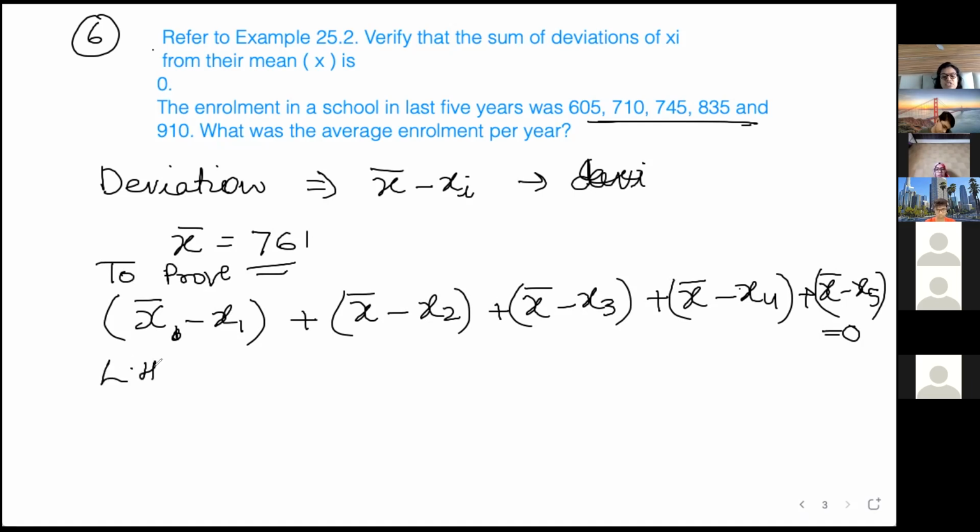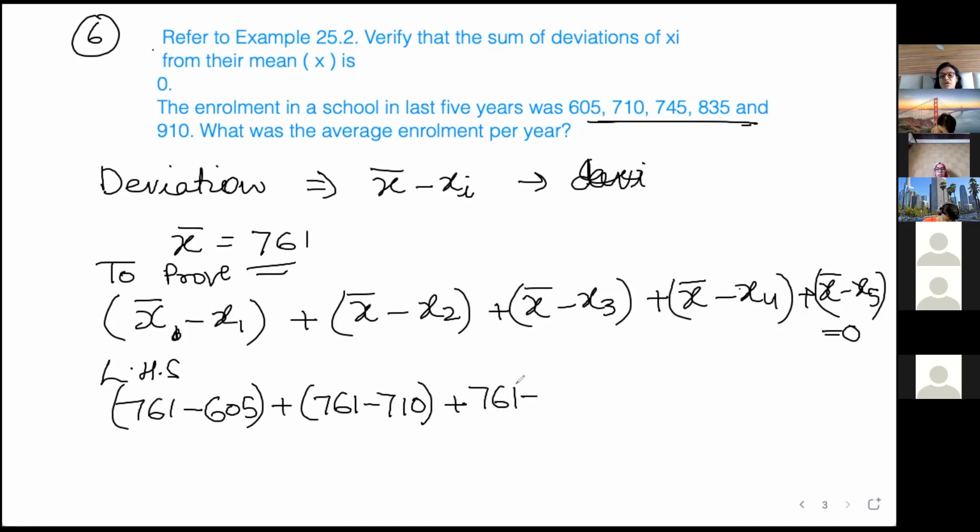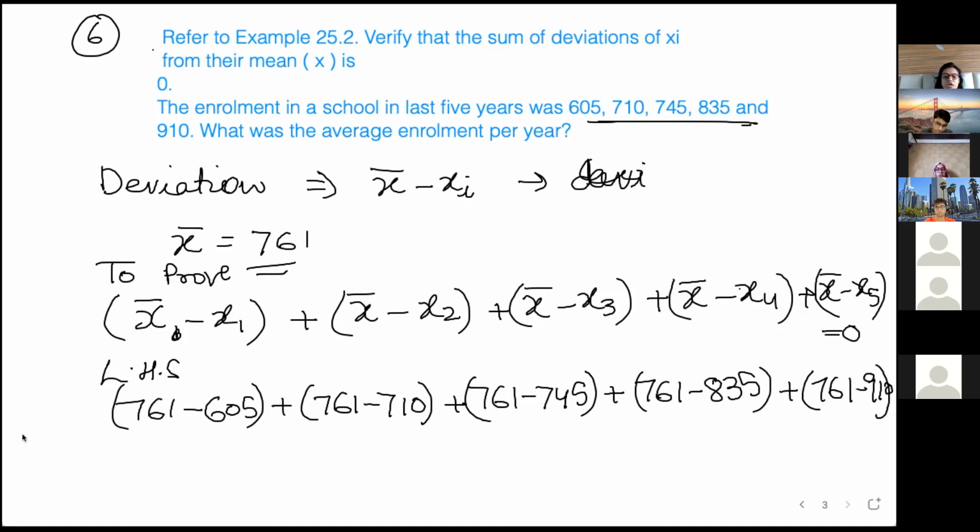So let us find out the LHS. 761 minus the first reading 605, plus 761 minus 710, plus 761 minus 745, plus 761 minus 835, plus 761 minus 910.